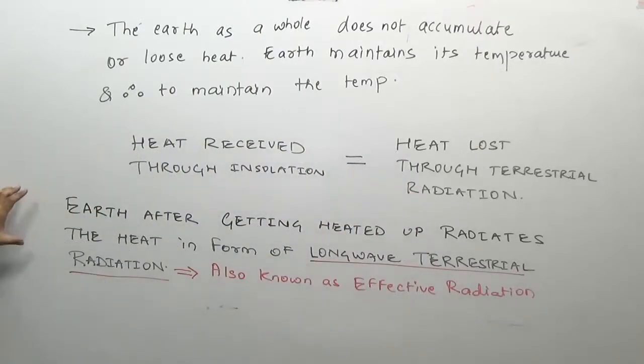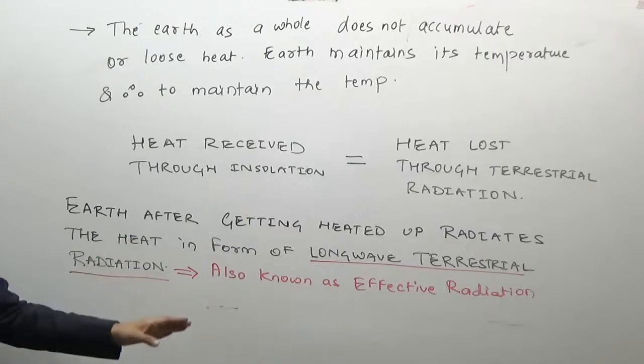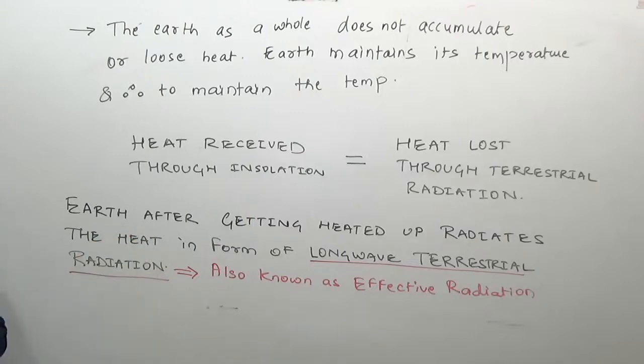So, our earth, after getting heated up, radiates the heat back in the form of long wave terrestrial radiation, also known as effective radiation. Now, why it is known as an effective radiation, as I told you?